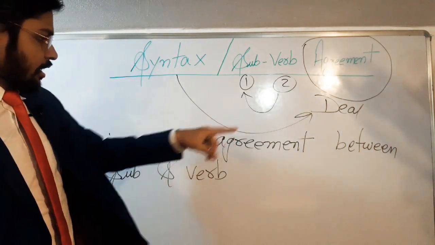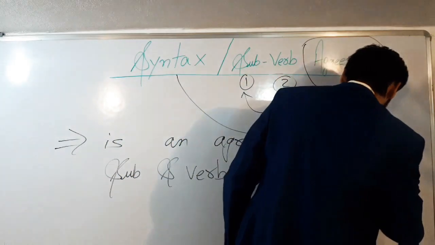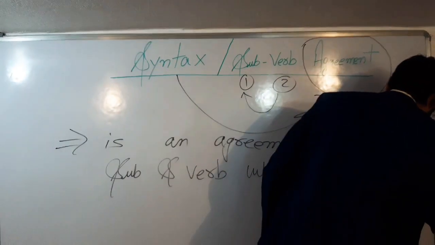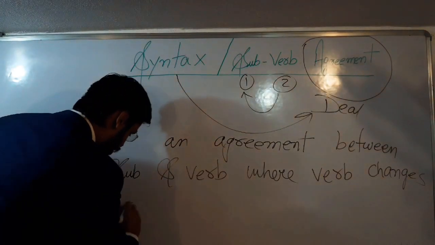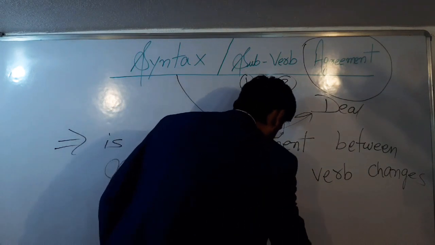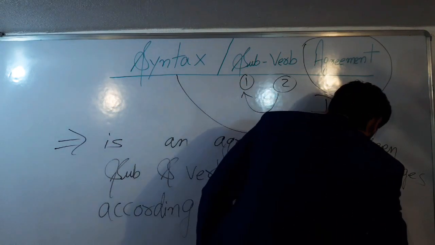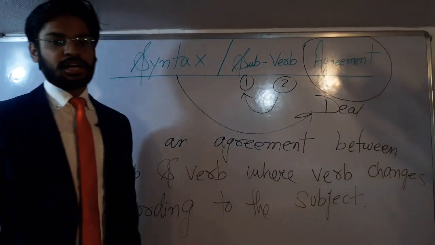It is an agreement between subject and verb where the verb changes according to the subject. Alright students, तो जहां पे आपका जो verb है वो subject के अनुसार बदलेगा.